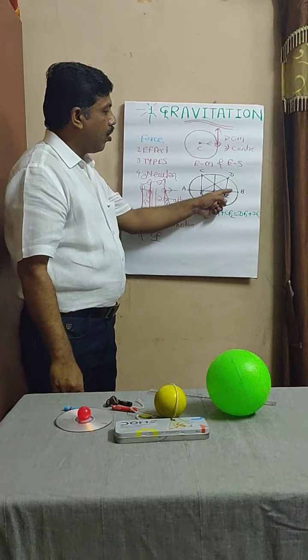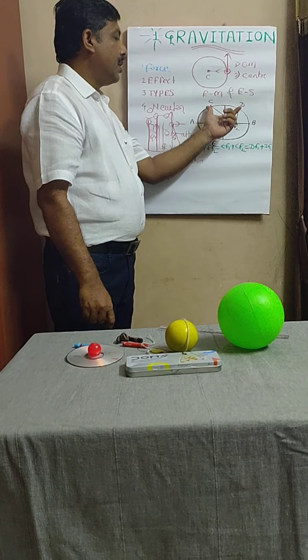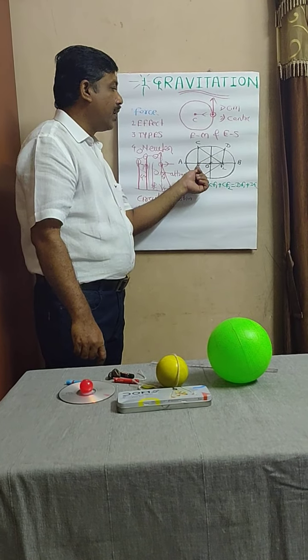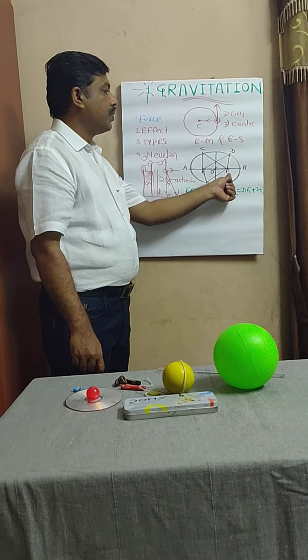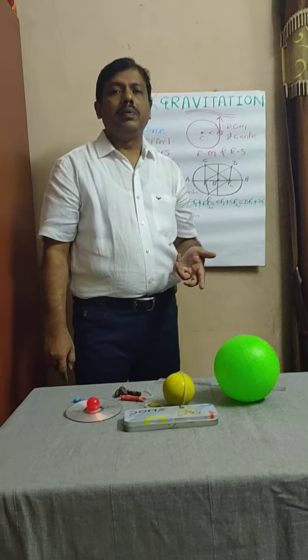It means that however many points you take on this ellipse, the sum of their distances from these 2 points, that is focus F1 and focus F2, will be equal. I think you must have understood the concept of ellipse.